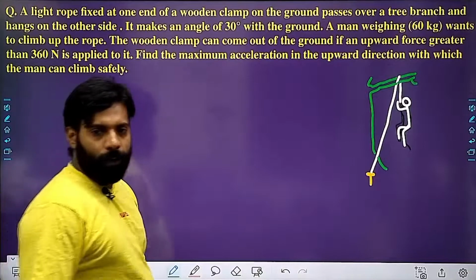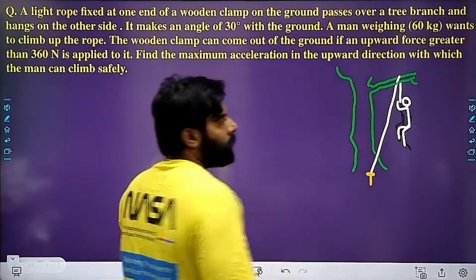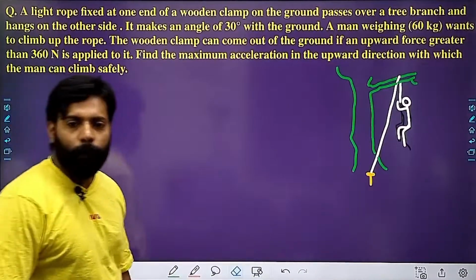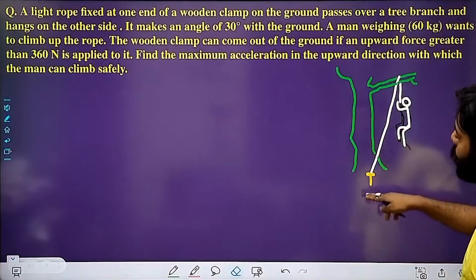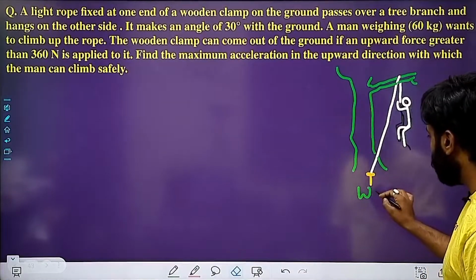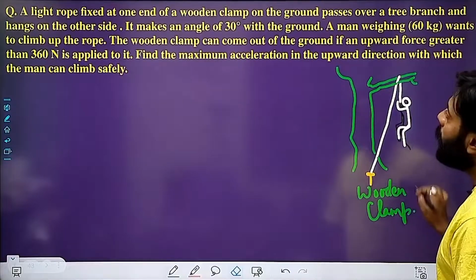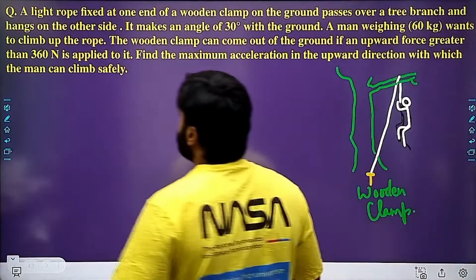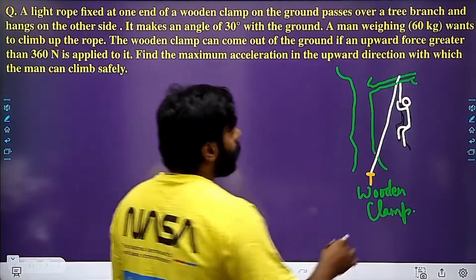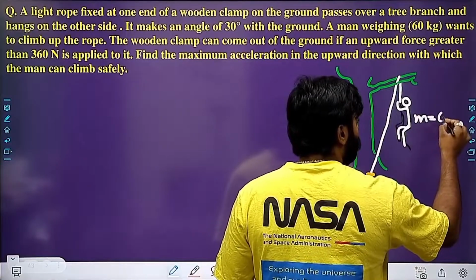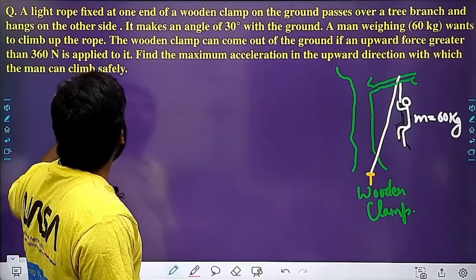This is the graph which we are having. Okay, this is the diagram. So basically, a light rope is fixed at one end of a wooden clamp. This is the wooden clamp we are having. And a person hangs on this wooden plank. The person weight is 60 kg. Right? And he wants to climb up the rope.